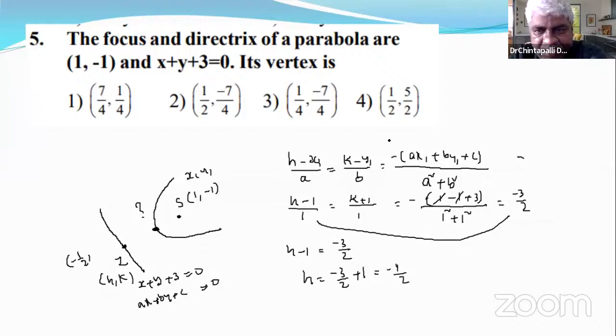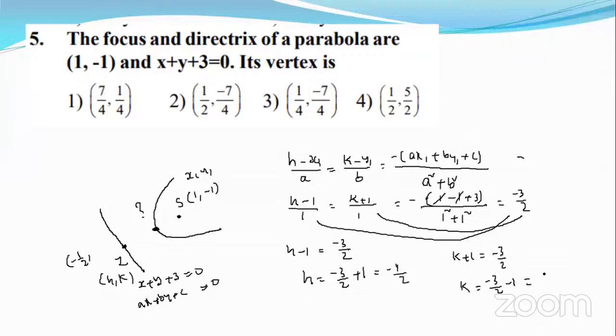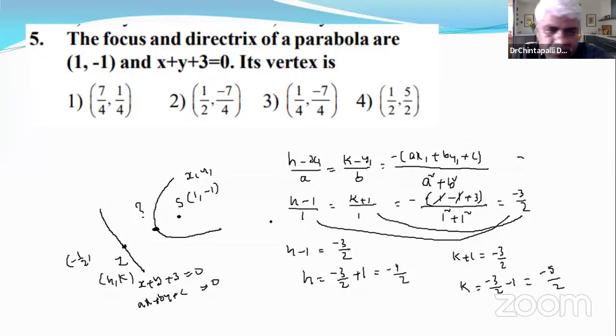Now take the other value: k plus 1 is equal to negative 3 by 2. Then k is equal to negative 3 by 2 minus 1. What is that? Negative 2.5, negative 5 by 2, right? Actually, what is asked here? A is asked, right?